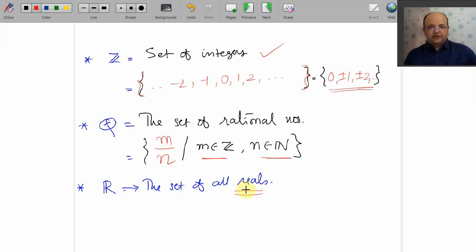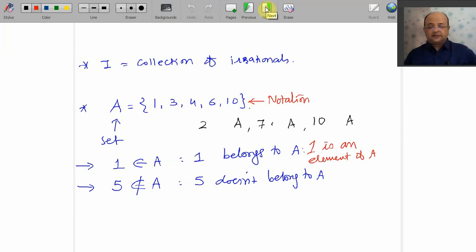Well, we go for reals. What do you mean by reals? Collection of all rationals and irrationals. Now you must be knowing what is irrational. You come on, you tell me what are irrationals. Think about it. We cannot see each other, but at least you can tell me collection of irrational numbers. Well, you can tell me, come on. Yes, root 2 is one irrational number that you studied in 10th. Not only root 2, root 3, root 5.